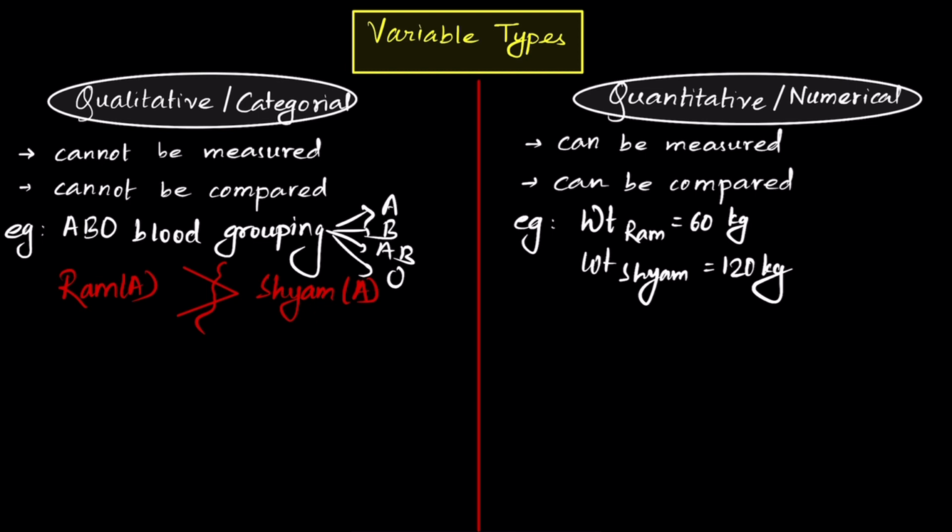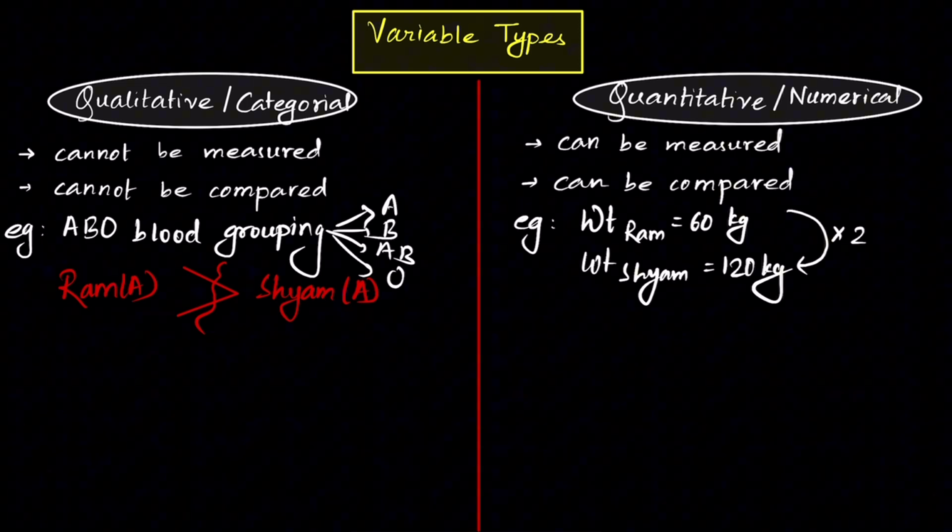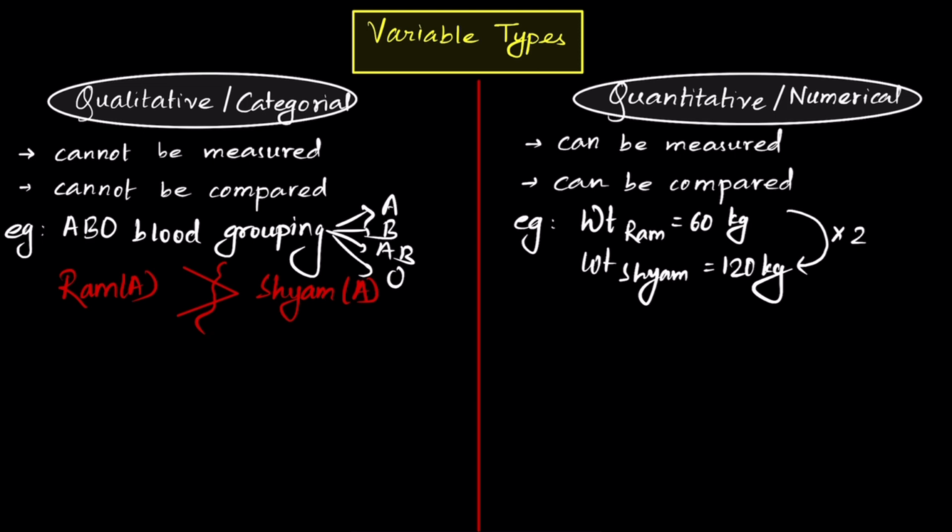Number two, can it be compared? Yes, you can compare the weight of these two persons. You can say that the weight of Syam is double the weight of Ram. So weight is a quantitative variable. So the basic difference: qualitative variable cannot be measured and cannot be compared; quantitative variable can be measured and can be compared.